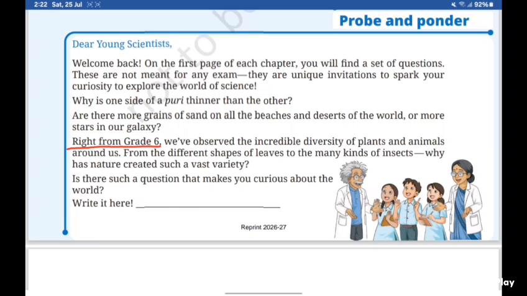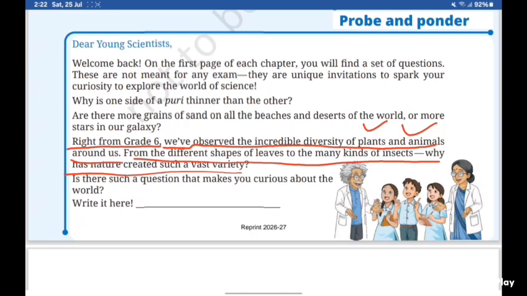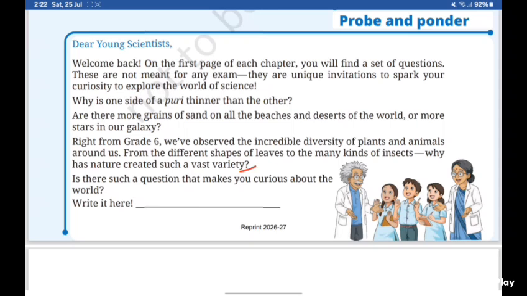Right from grade 6, we have observed the incredible diversity of plants and animals around us, from the different shapes of leaves to the many kinds of insects. Why has nature created such a vast variety? So this is a question, that why nature has created such a vast variety. Nature has created a vast variety because everyone depends on each other for food.